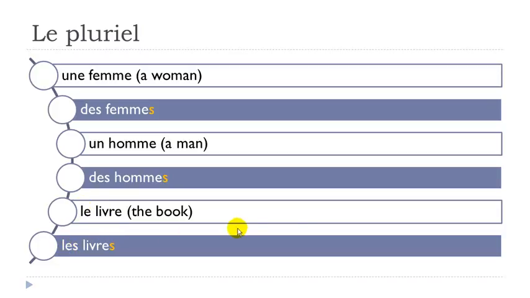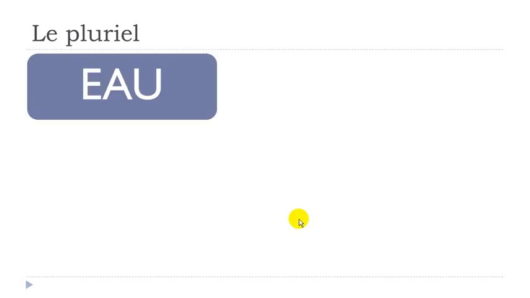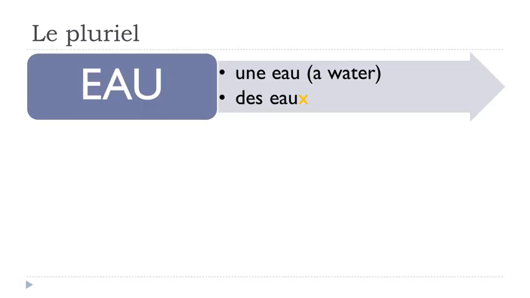So it's really this le and les that will make the difference between the singular form and the plural form. As usual in French, we've got exceptions. You get words that end with this combination of vowels, like for instance une eau. Remember, when you get these vowels like that, you only get the sound o.